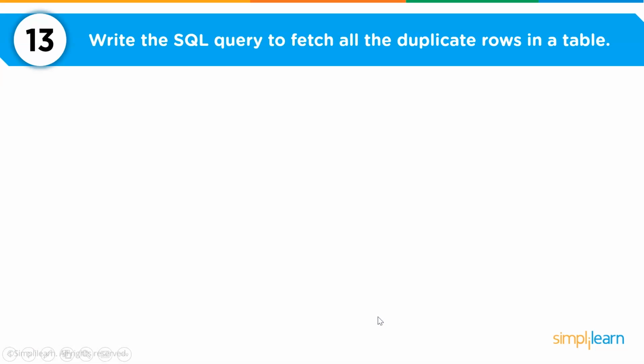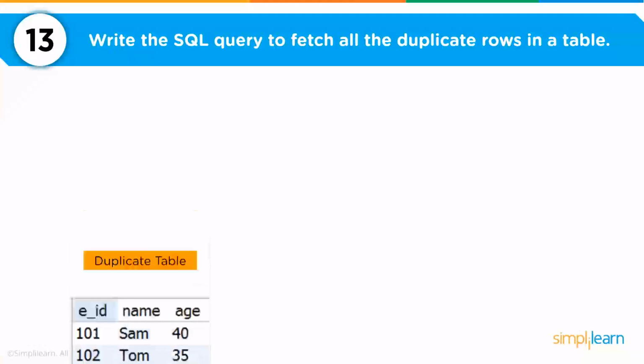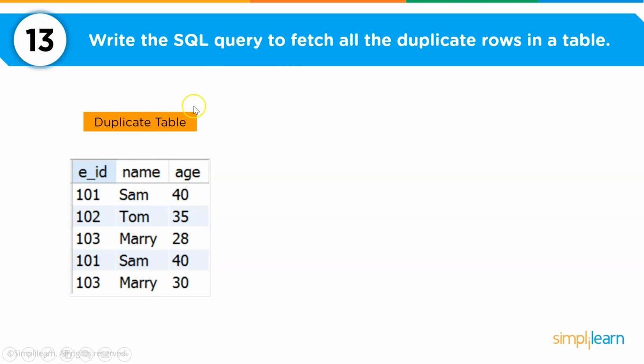Now in the 13th question, we want to write an SQL query to fetch all the duplicate rows in a table. Now this is another crucial interview question that is often asked in most of the interviews. I have a table named duplicate table, and here you can see I have some employee ID, name and age, and a few records are duplicated.